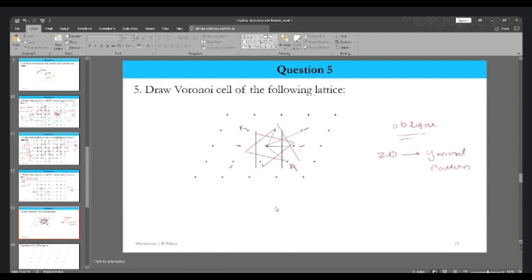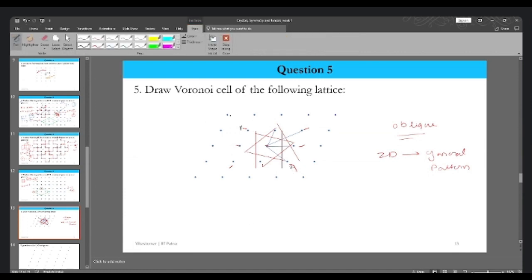So now we draw the perpendicular bisector. On an average, we draw the perpendicular bisector for all of them. Okay. So now we need to find the region of the particular space which is closest to our origin. We can easily draw it. We'll choose the closest one, which was the inside one over here. And this is nothing but our Voronoi cell